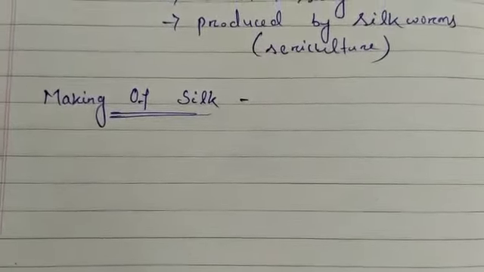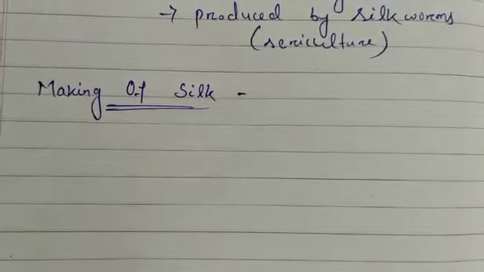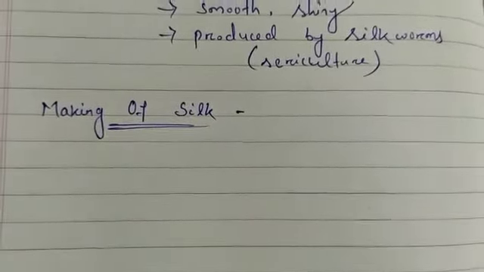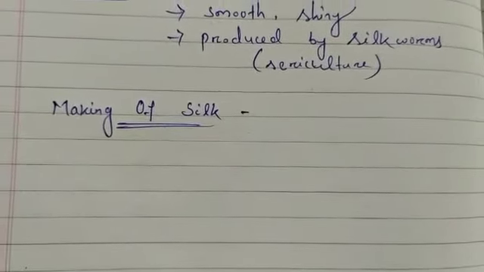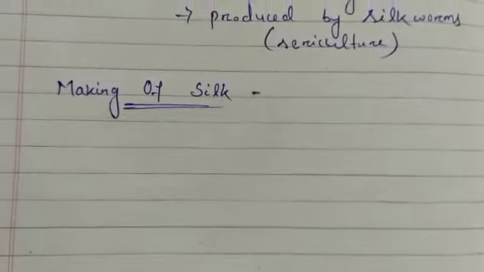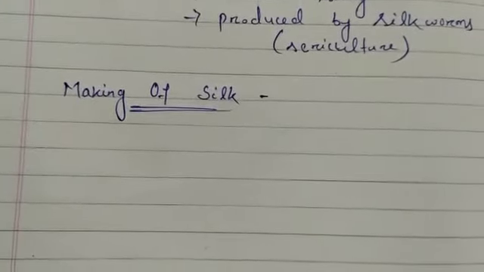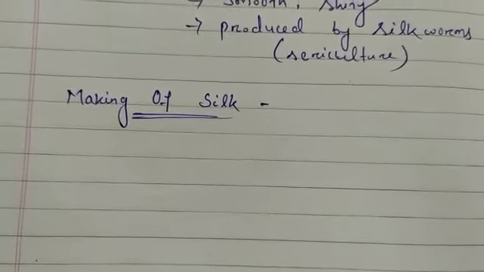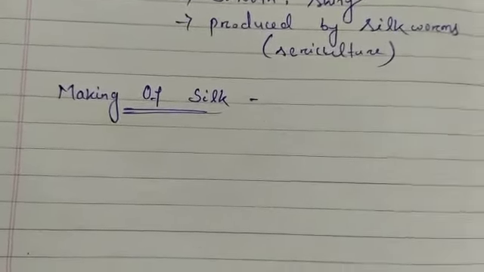A single thread from a cocoon can be 1600 meters long, and the structure is like protein. So it is a poor conductor of heat and keeps the body warm in winter and cool in summer. So silk we are using in both the seasons, winter and summer, and it is made by silkworms in the form of a cocoon. They spin around themselves. They are known as silkworm.